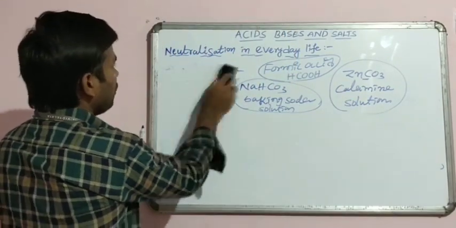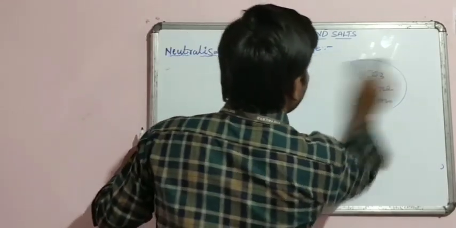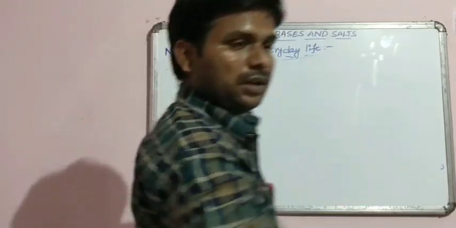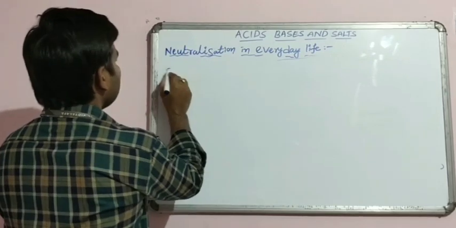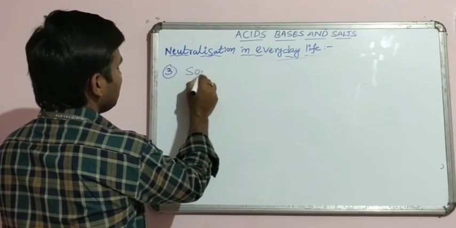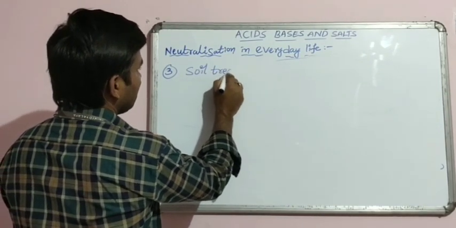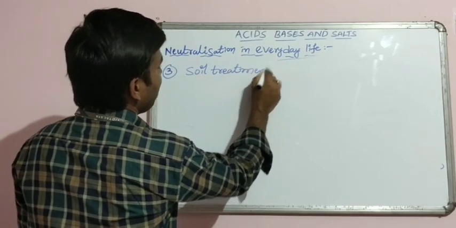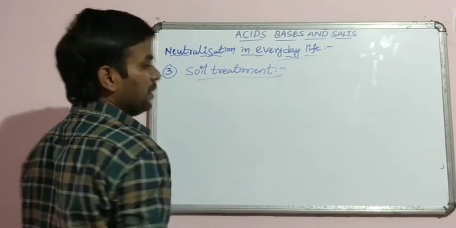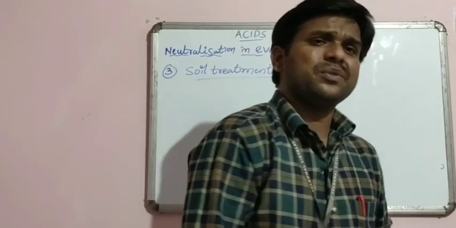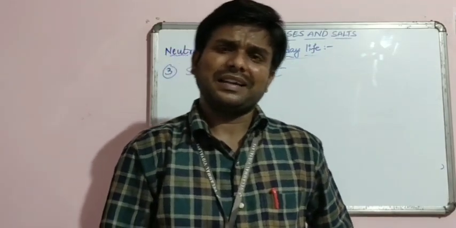Okay, and next, the third one: soil treatment. Generally, we use chemical fertilizers in agricultural land.